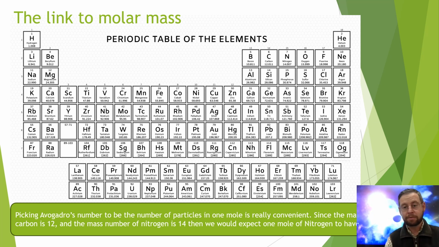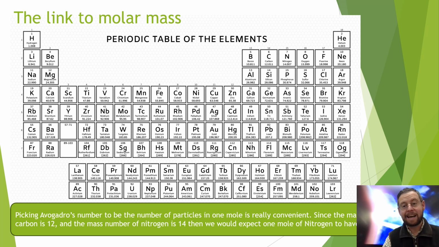Oxygen, for example, is approximately 16, and nitrogen approximately 14. Now, because those numbers are what they are, carbon is 12. If we pick 12 grams of carbon-12, later on it's going to be really convenient because it's going to scale with the relative atomic mass.